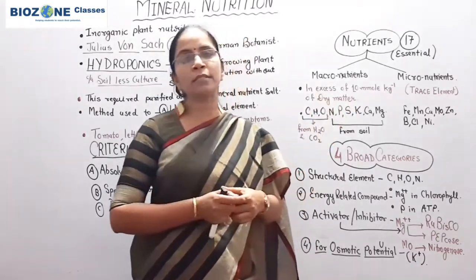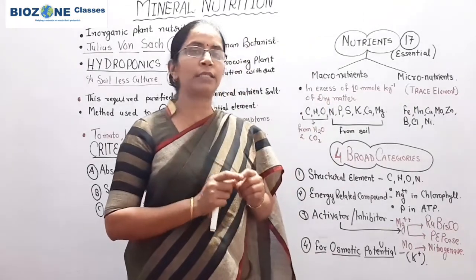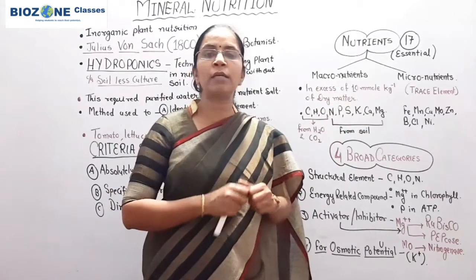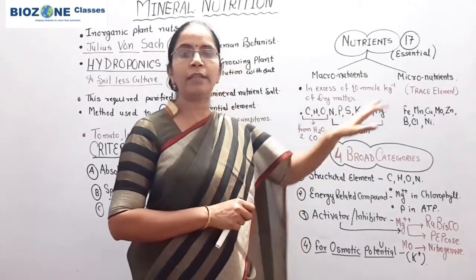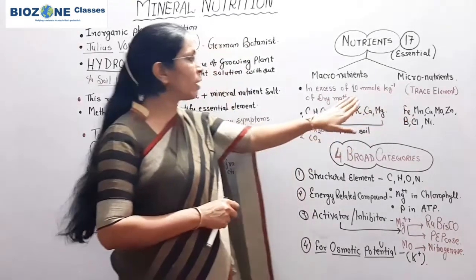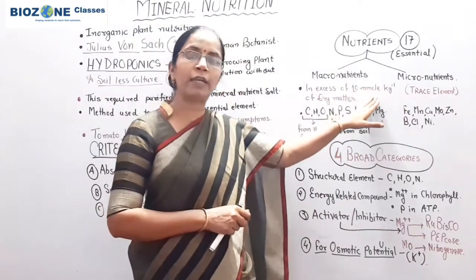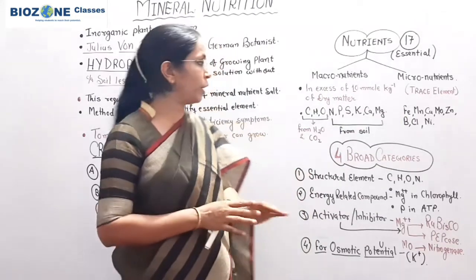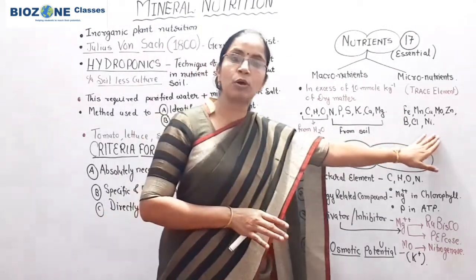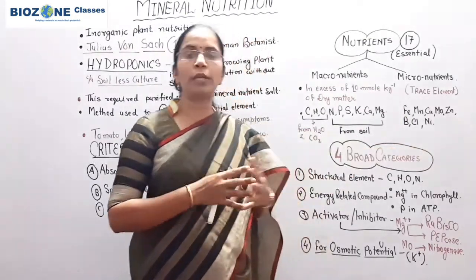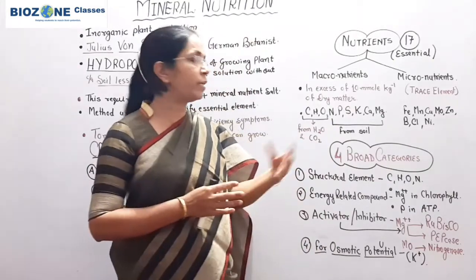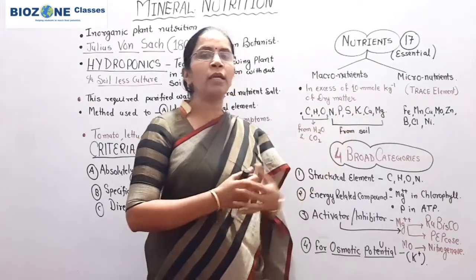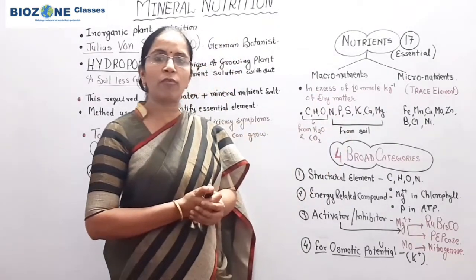Sometimes ash analysis is also used, but ash analysis आप study करते हैं. Ash analysis we use to detect the presence of elements in that particular plant. So with the help of dry matter we can find out whether the nutrient is a macronutrient or micronutrient. Now here the categories of nutrient, कि how many nutrients or what kind of nutrients are required in excess of 10 millimoles per kilogram of dry matter.